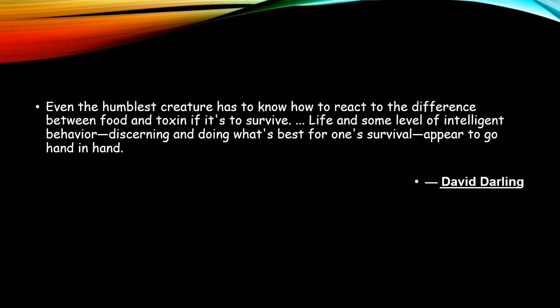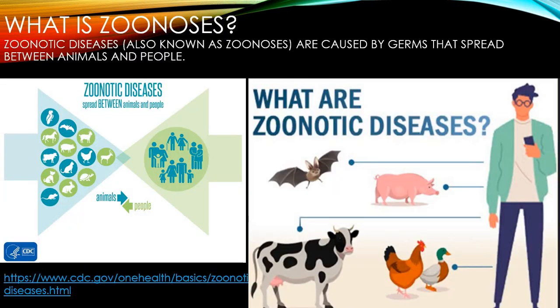Before entering into my talk, I would like to begin with a quote. "Even the humblest creature has to know how to react to the difference between food and toxin if it is to survive. Life and some level of intelligent behavior, discerning and doing what's best for one's survival, appear to go hand in hand." This is said by David Darling.